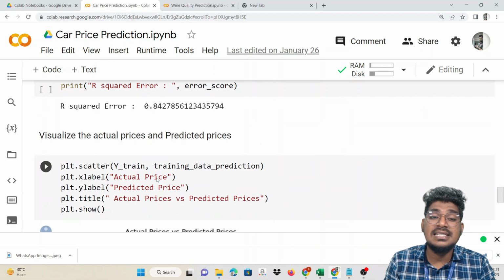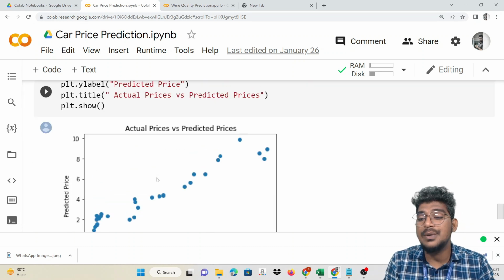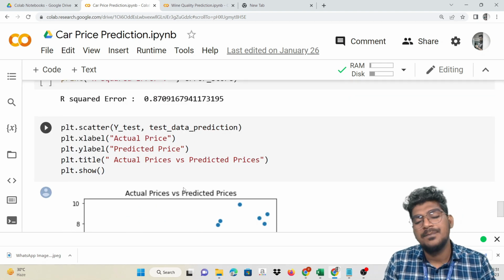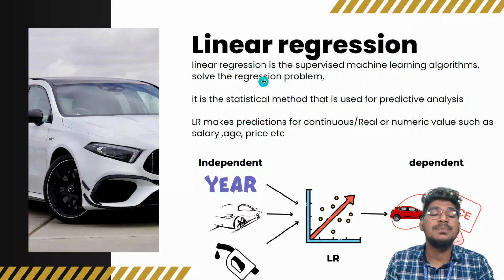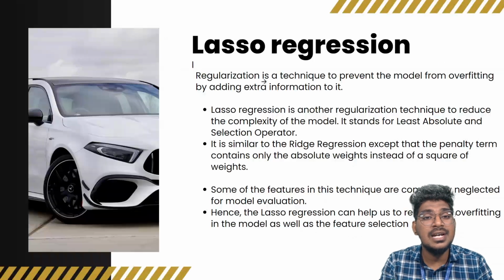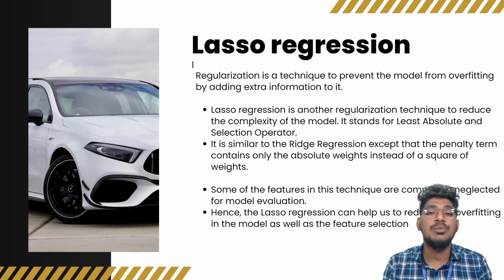That means the testing evaluation process, you have to create yourself. So this is the way you can create a model for car price prediction by using linear regression and also lasso regression. It will give the results. So based on the R square score, you can find the best model for our particular target.